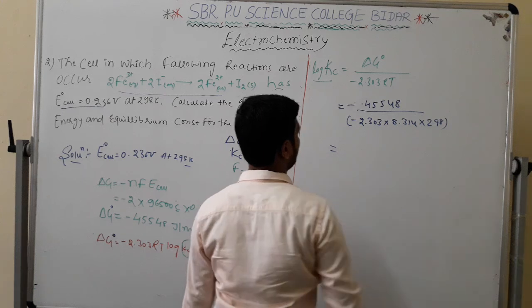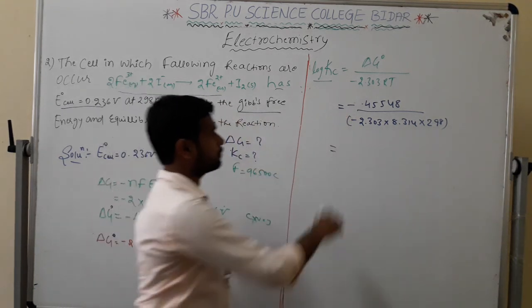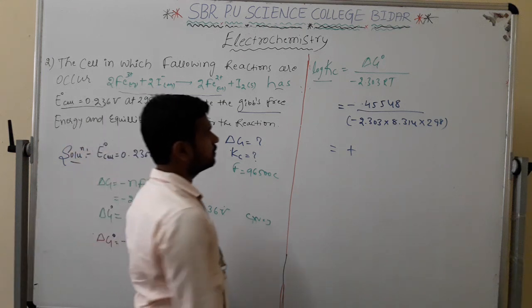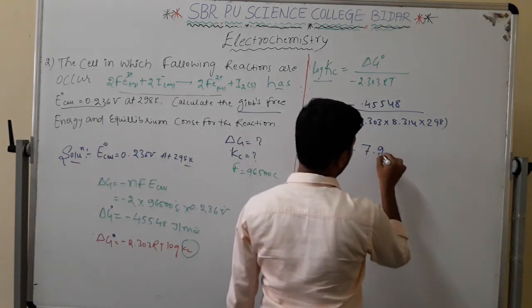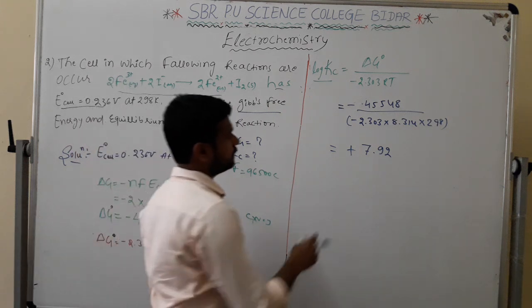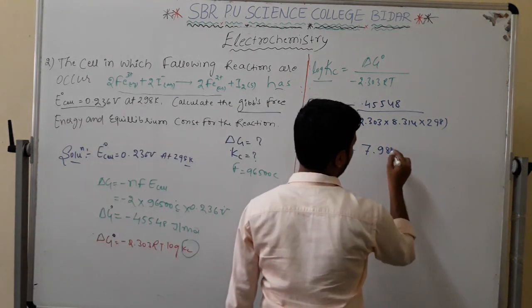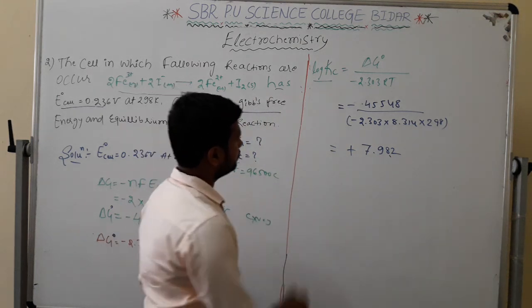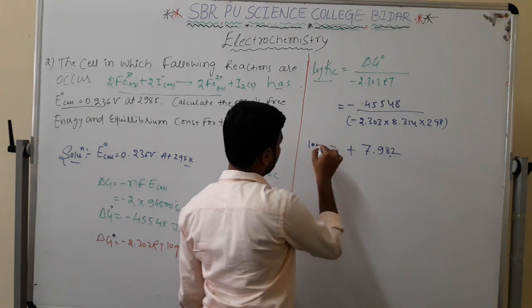The minus becomes positive here. What is the answer? The answer is 7.92. Okay, this is the log Kc value.